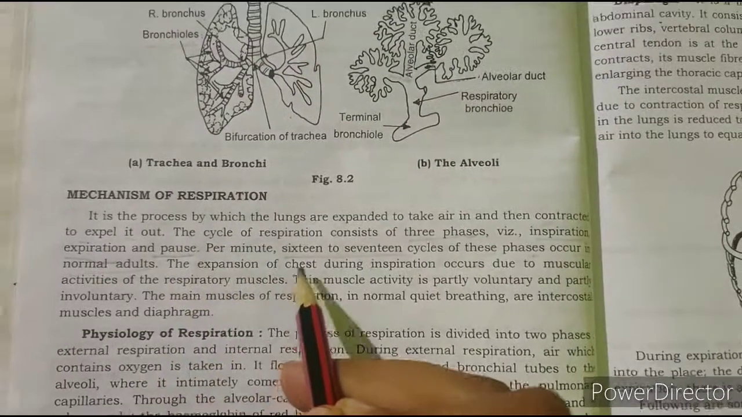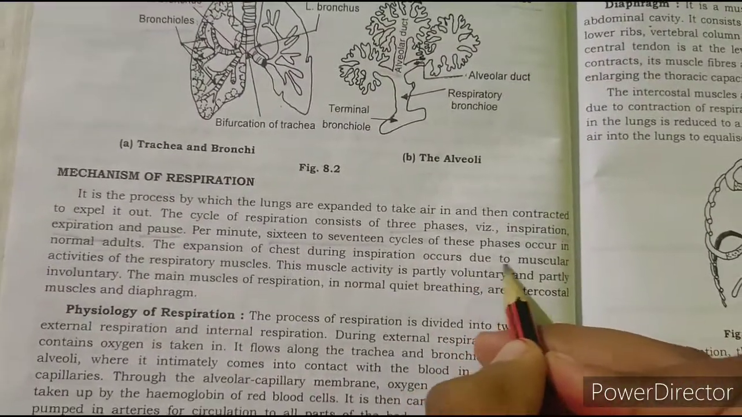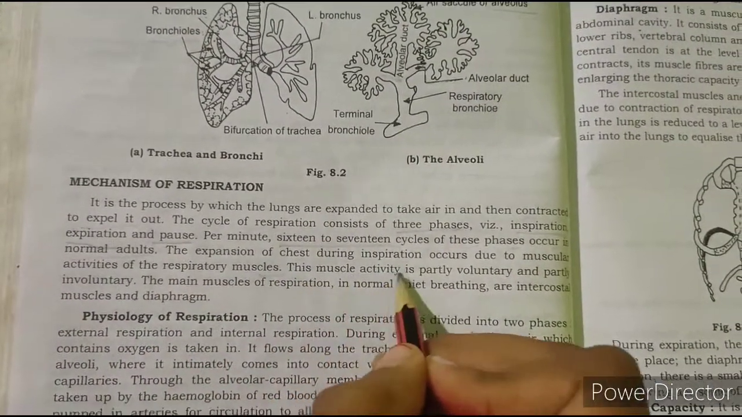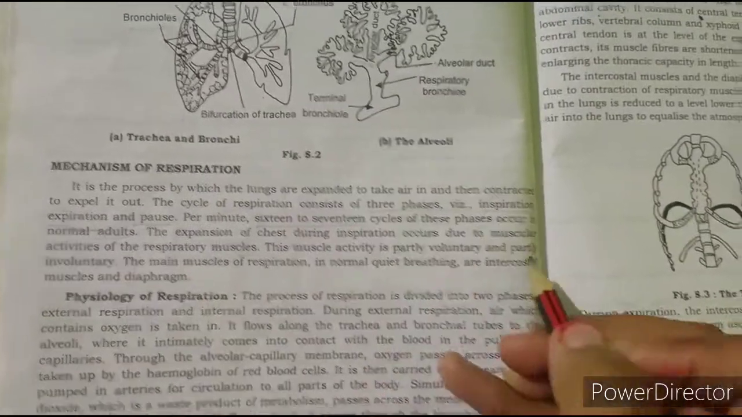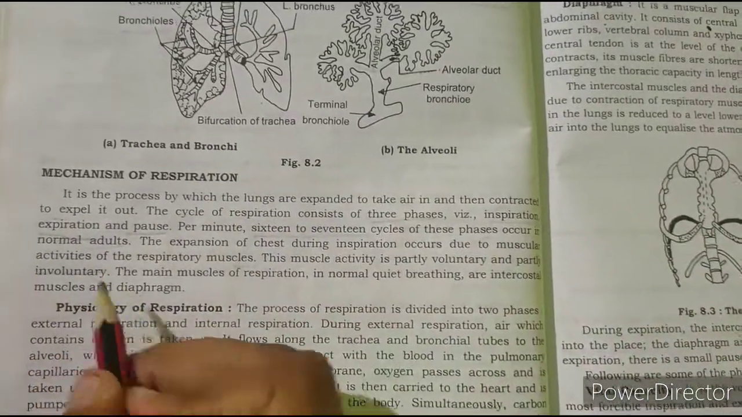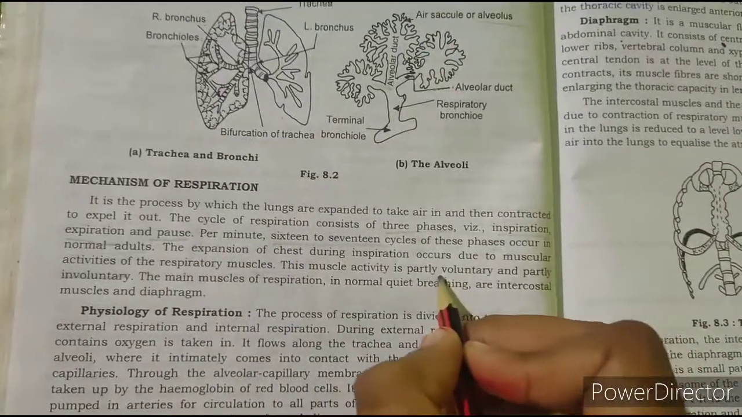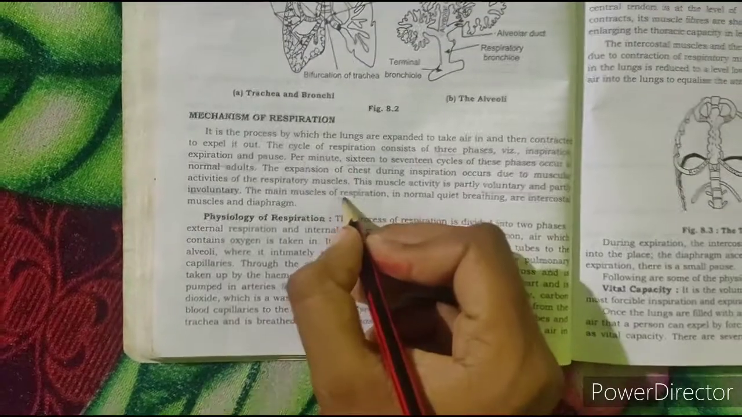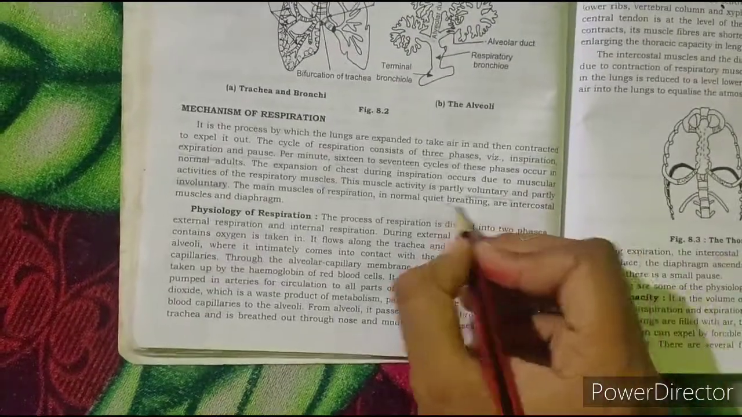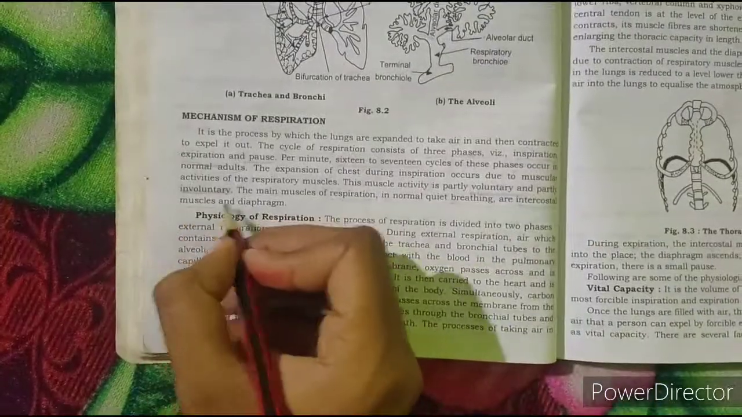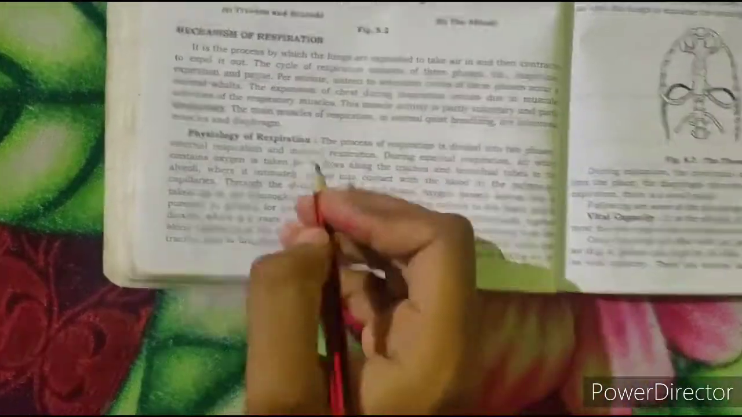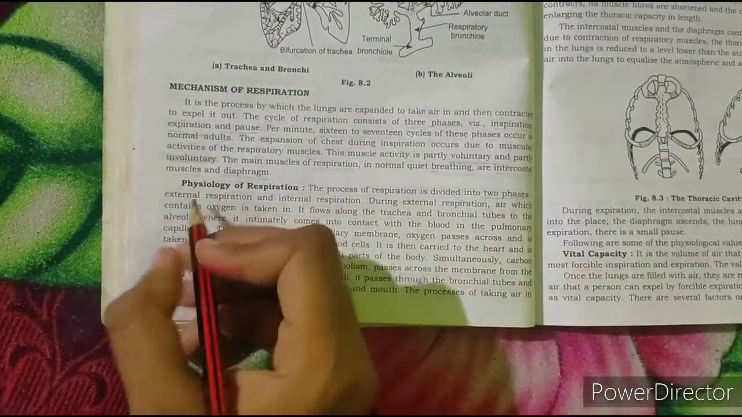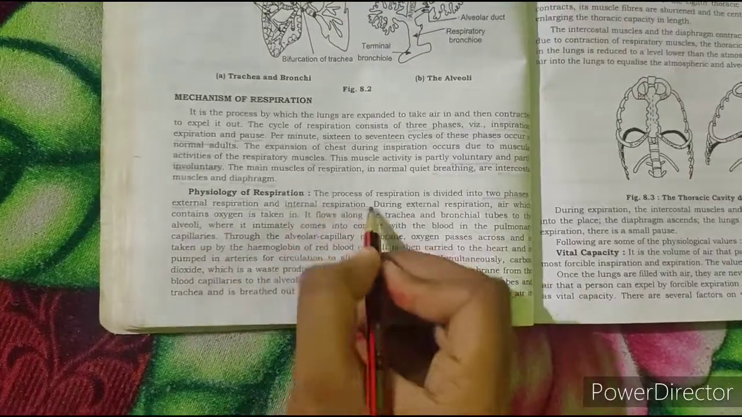The expansion of the chest during inspiration occurs due to the muscular activities of the respiratory muscles. This muscle activity is partly voluntary and partly involuntary. The main muscles of respiration in normal quiet breathing are the intercostal muscles and diaphragm. Physiology of respiration. The process of respiration is divided into 2 phases: external respiration and internal respiration.